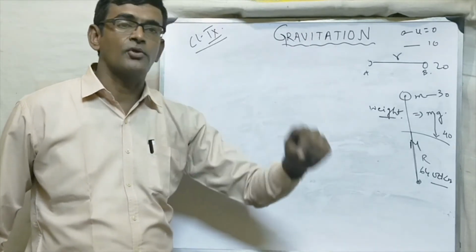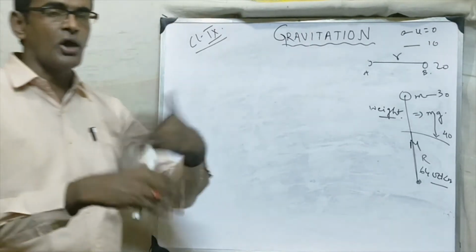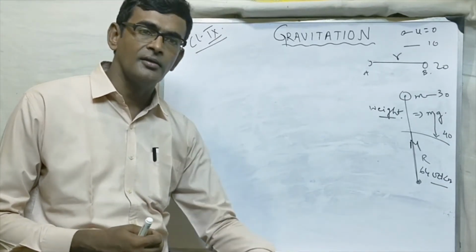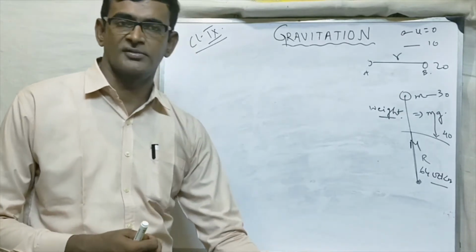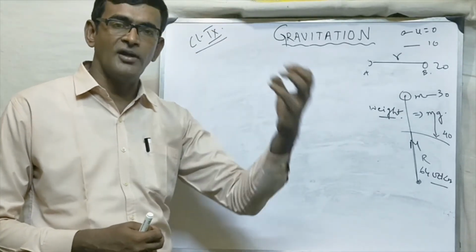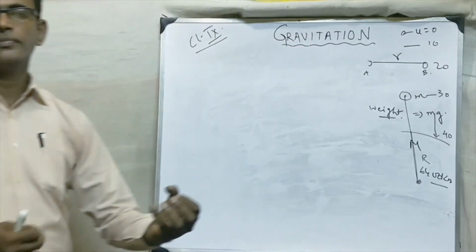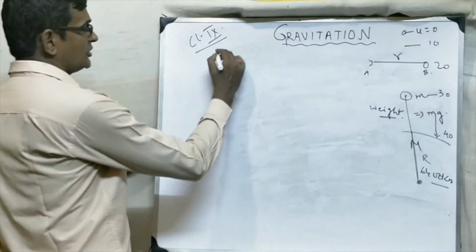And that is called free fall. It means it is not propelled by some other force. It is falling freely under the influence of earth. So when an object falls freely, just with the influence of earth, we call it free fall.